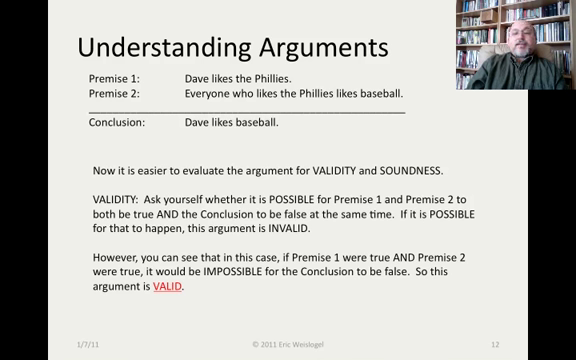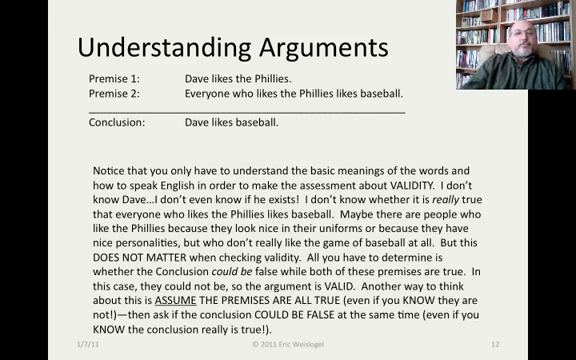However, you can see in this case that if premise 1 and premise 2 were really true together, it would be impossible for the conclusion to be false. So this is a valid argument. If it's really true that Dave likes the Phillies and everyone who likes the Phillies likes baseball, it has to be true that Dave likes baseball. No exceptions.